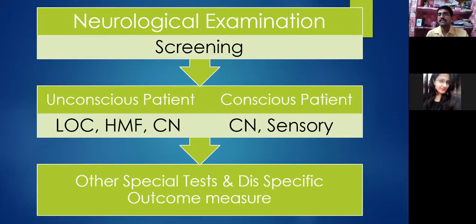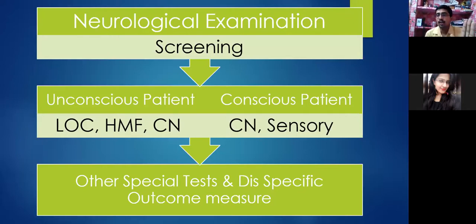And after the cranial examination, as you all know, we routinely categorize it from the level of consciousness to higher mental function. Then you will go for the cranial nerve, sensory, and motor examination, and later we can have the examination of coordination, posture, gait, balance, and then specific outcome measures. In neurology, the important thing is the outcome measures.